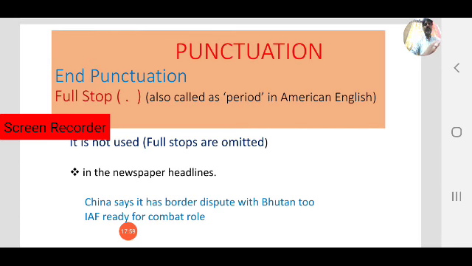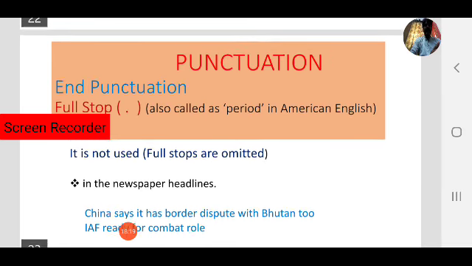Next let us see another case where we don't use a full stop: newspaper headlines. All of you may read newspapers every day, so you can observe the headlines where you don't find full stops. For example, China says it has border dispute with Bhutan too. This is yesterday's newspaper headline.